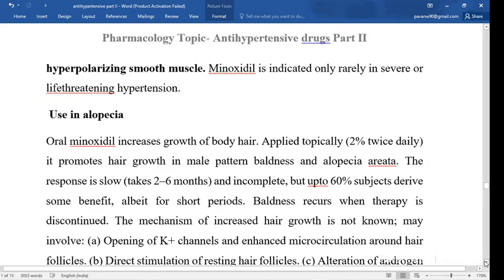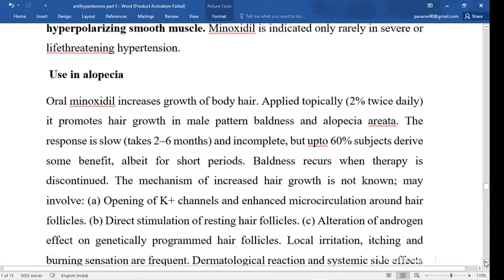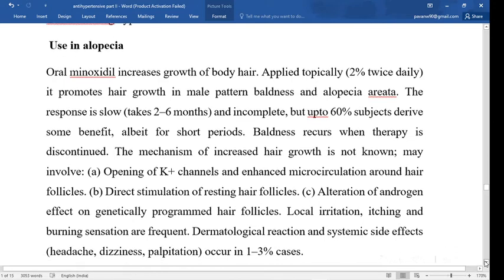It is also used in alopecia. Alopecia means baldness. Minoxidil has a side effect of increasing the growth of body hair, and hence it is used in the treatment of alopecia. When it is applied topically, it promotes hair growth in male pattern baldness and alopecia. So this is a drug in which a side effect is used therapeutically: the side effect is increased body hair, but by using it topically it is used in the treatment of alopecia.